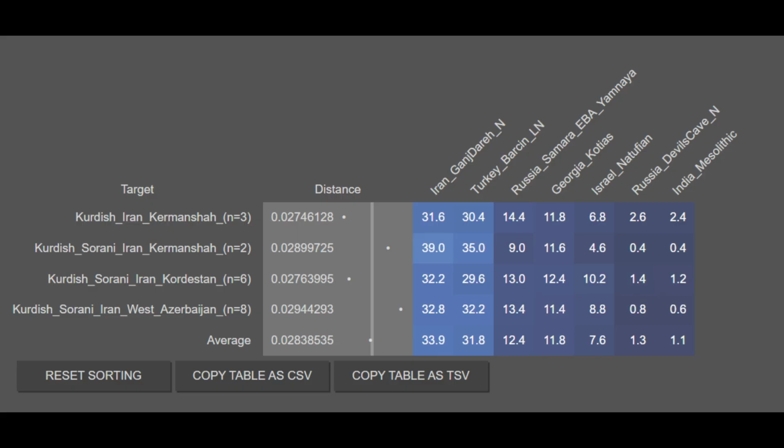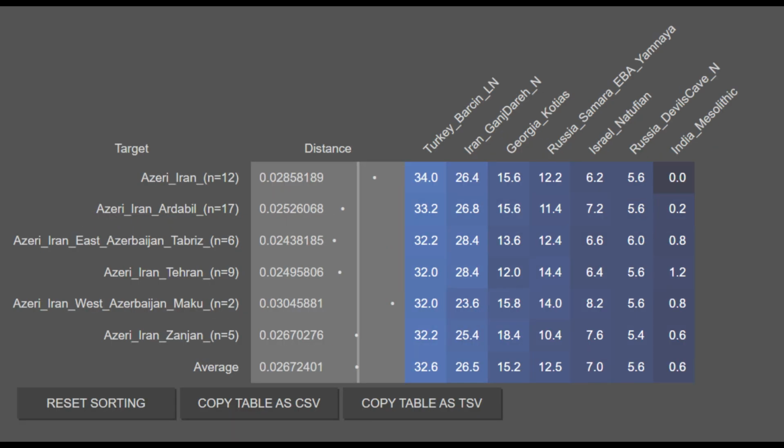Thus, the Kurds are very similar genetically to the Persians, though the only difference is that they have less Siberian as well as less India Mesolithic ancestry, and this means that they have more West Eurasian ancestry in comparison to the Persians of today. I reckon that because the Kurds have more West Eurasian ancestry than the Persians, they're closer to both the Haji Firuz as well as the Tepe Hassandu sample sets in comparison to the Persians.